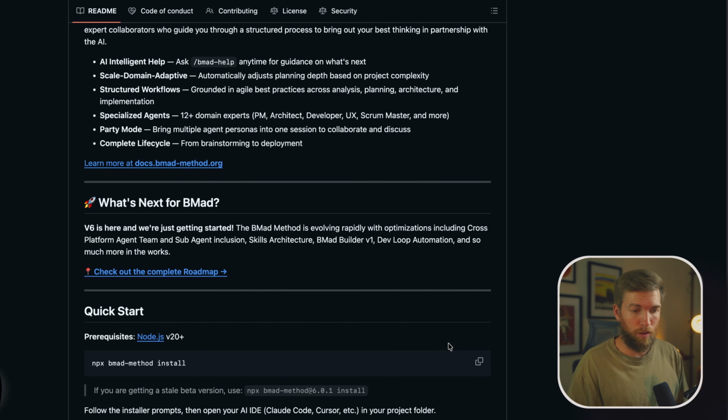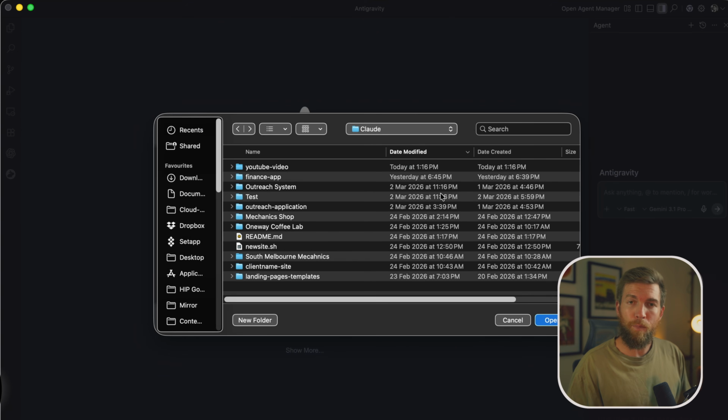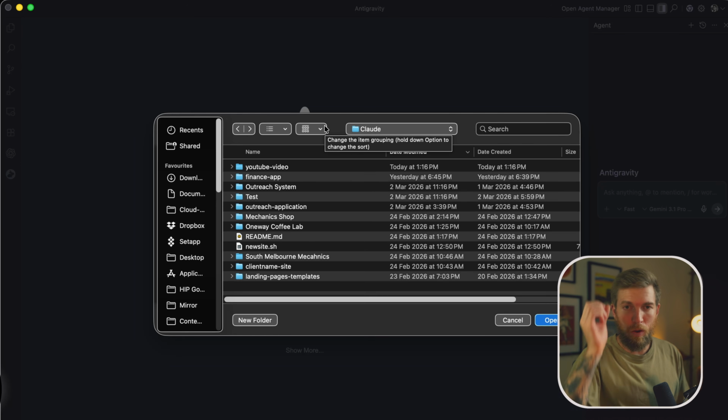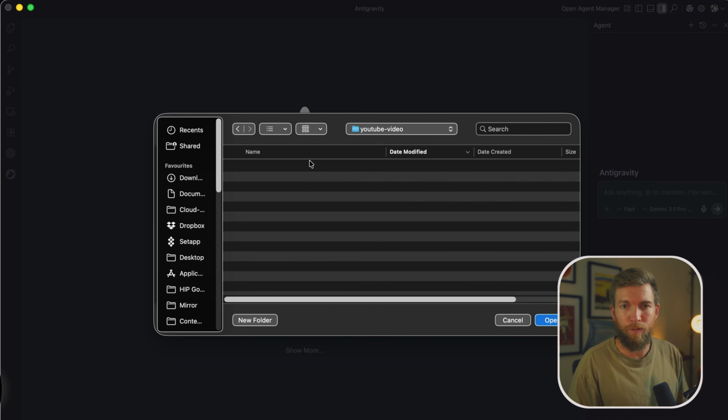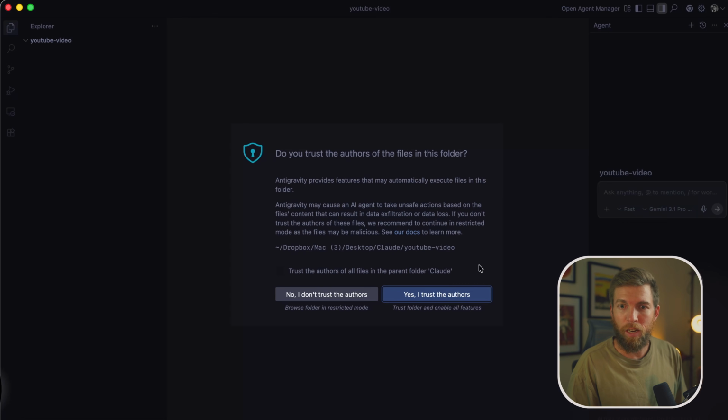But if we now go to Anti-Gravity for a second, you will need a project set up from the start, so it goes into that project file. For example, I just created a YouTube project here. This is just for a test, I just want to show you. So just create a new file. I'm going to use Anti-Gravity for this one for a second. Yes, I trust the author.